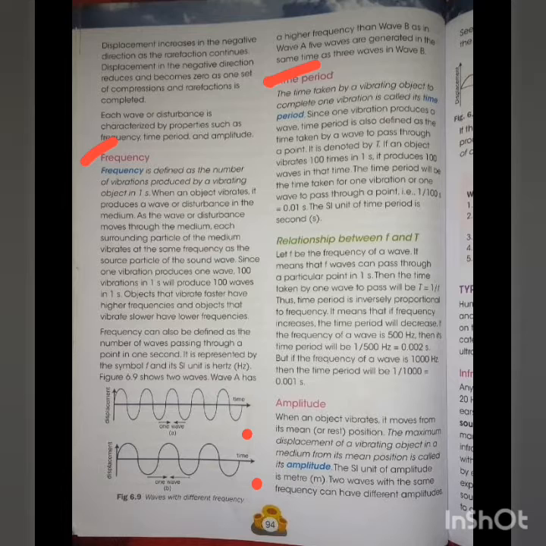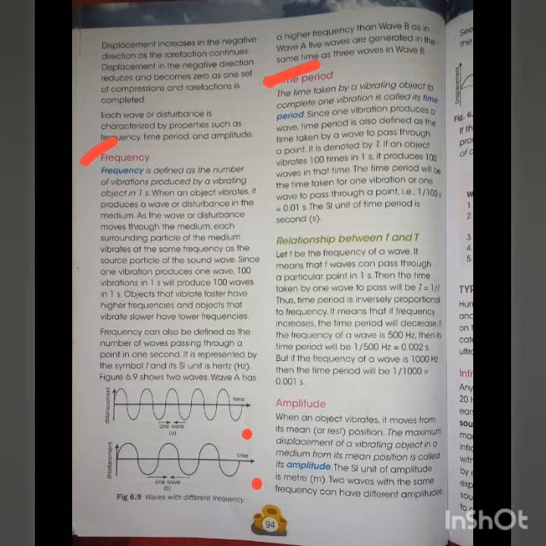What is time period? The time taken by a vibrating object to complete one vibration is called its time period. That means how much time is taken by a vibrating object to complete one vibration is known as time period. Now, since one vibration produces one wave, time period is also defined as the time taken by a wave to pass through a point. It is denoted by capital letter T.